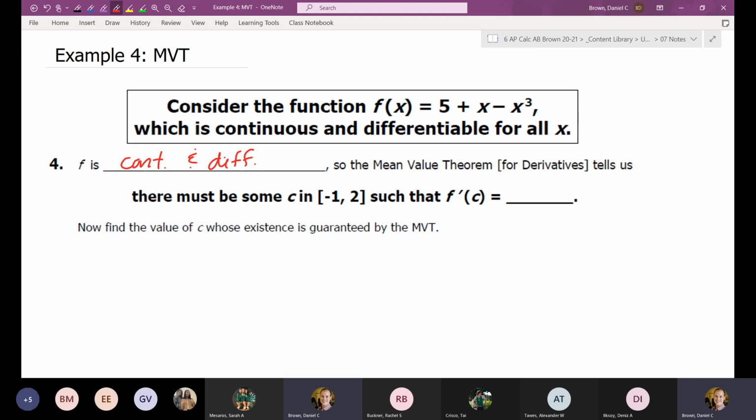And there's two ways they ask this question. If it's a one-part question, they're going to ask you what value would the derivative have to be equal to?